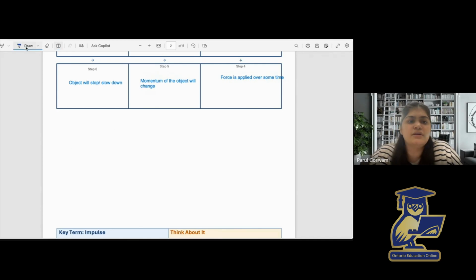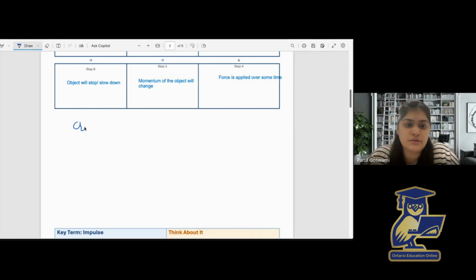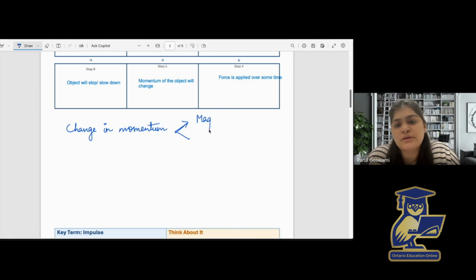So we can write: change in momentum depends on two factors. First, the magnitude of force, and the other factor is the time for which the force is applied.